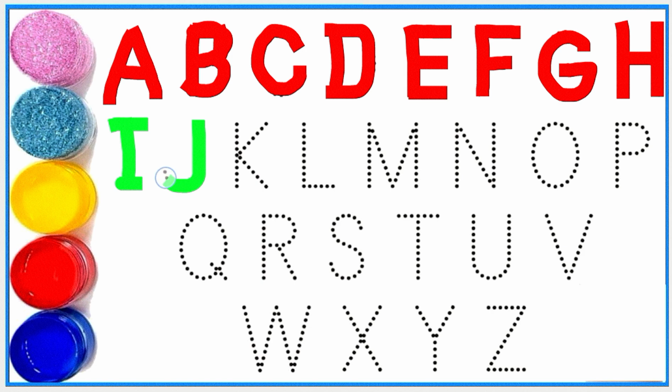J for juice, J for jug. K for kite, K for kangaroo. L for lion, L for lemon.